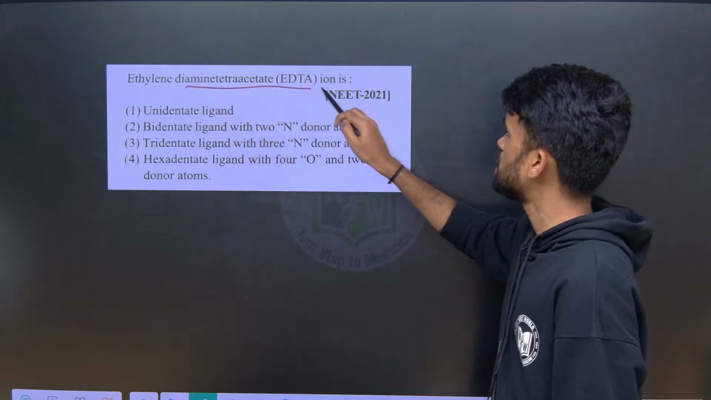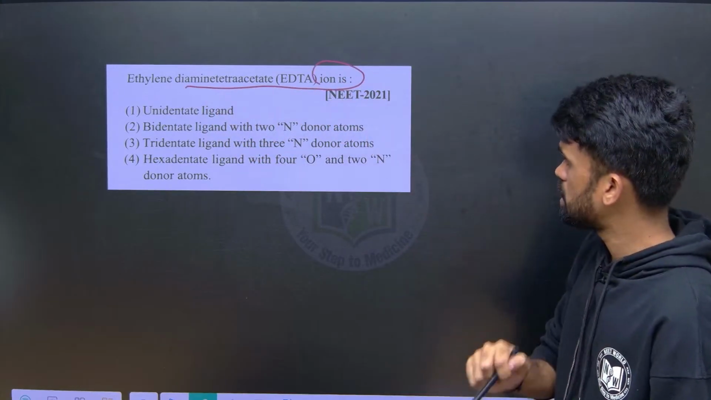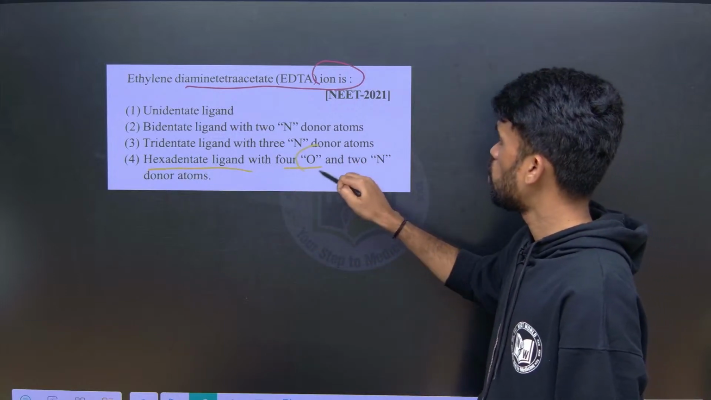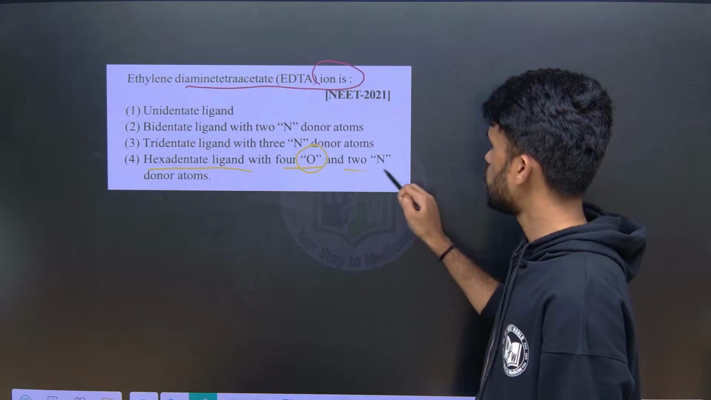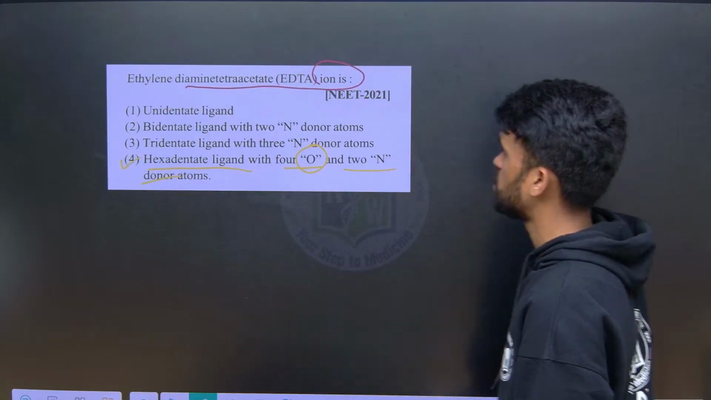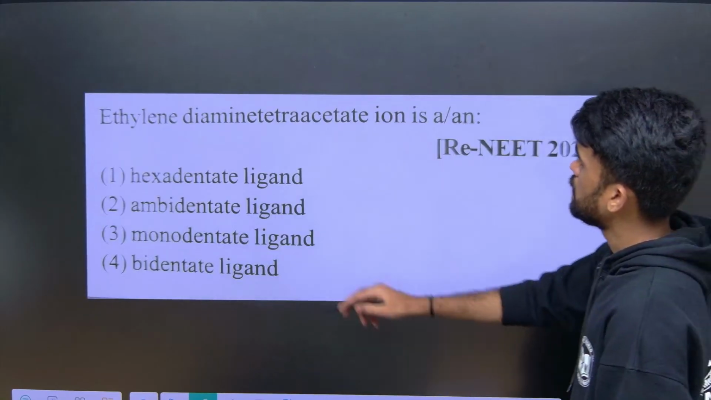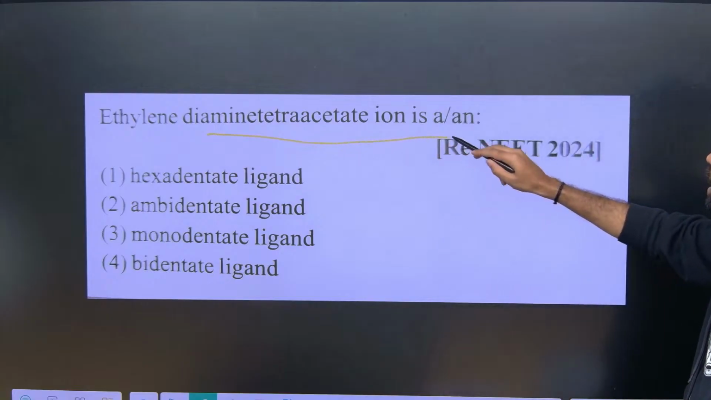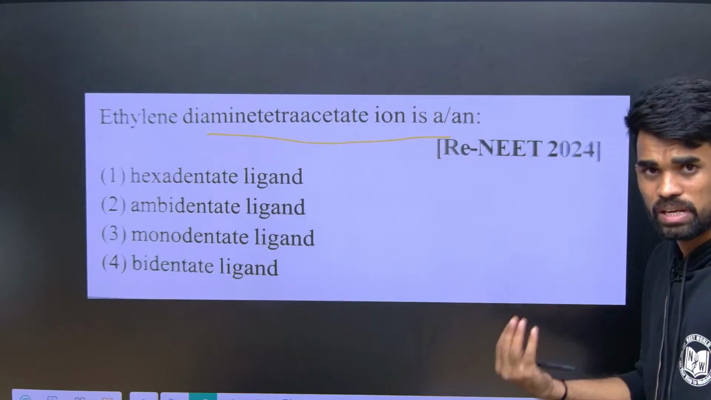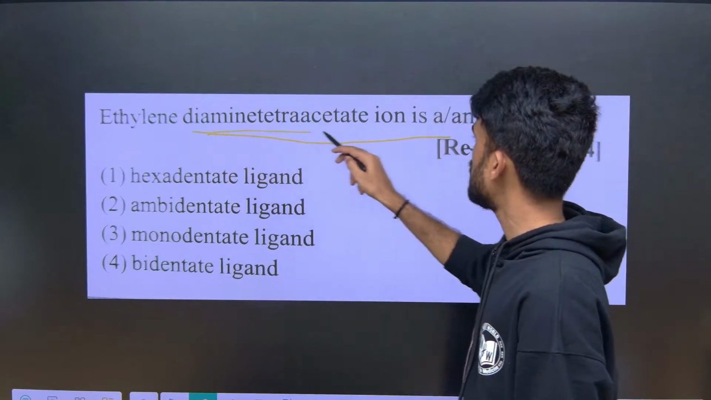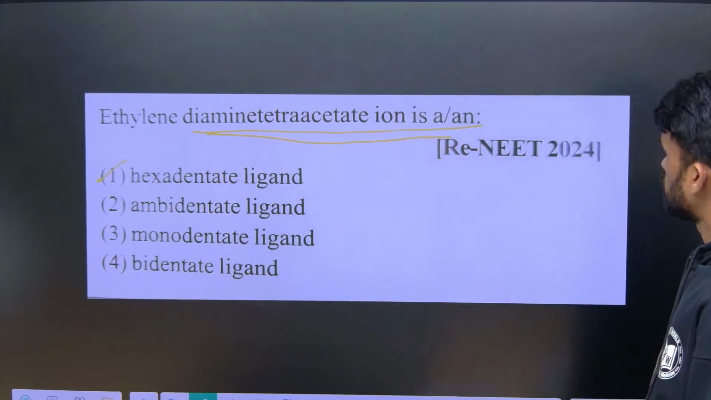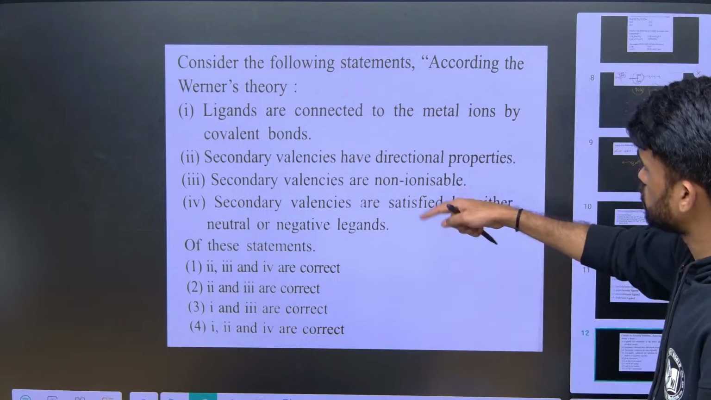Ethylene diamine tetraacetate ion is what? Just now we discussed, it is a hexadentate ligand with 4 oxygen atoms and 2 nitrogen atoms acting as donor sites, right? So the fourth option is the perfect answer for this question. And then next, ethylene diamine tetraacetate ion is an, see, 2021, again 2024, so this is a frequently asked question. Hexadentate ligand, that's it. We will come back to these theories again.